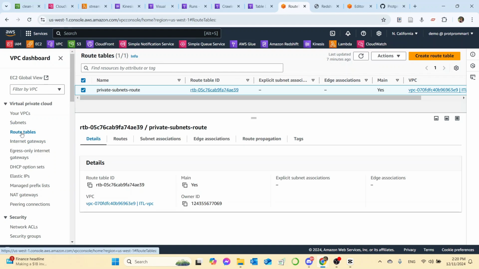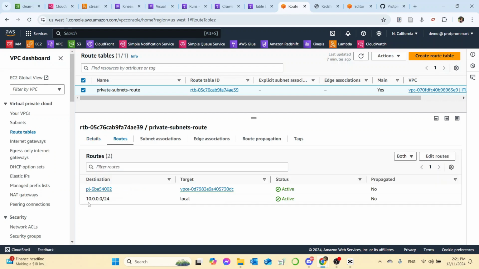I also set up a route table called private subnet route, where I do not open to the internet, and I routed for locals only, 10.0.0.0/24, and also I have one routed to S3 bucket just in case.